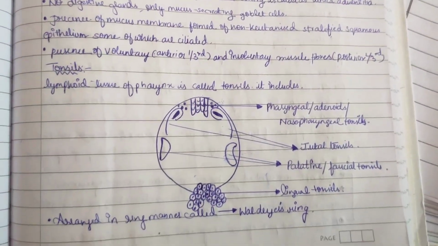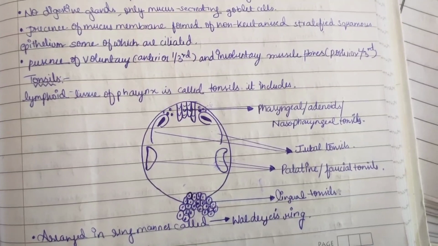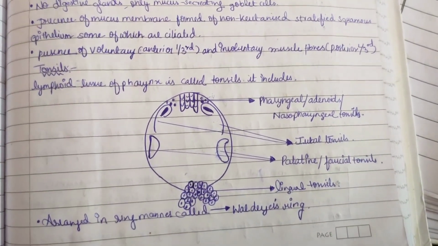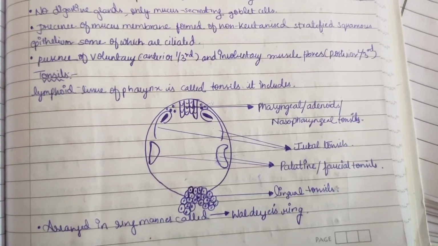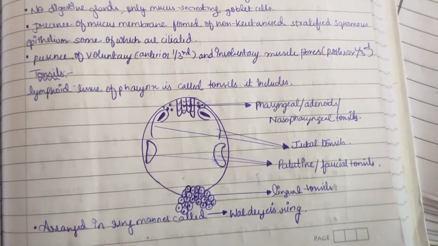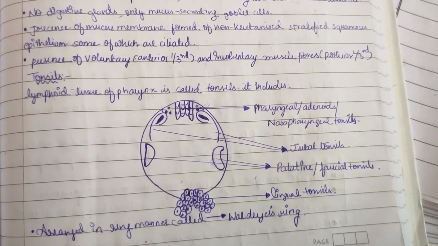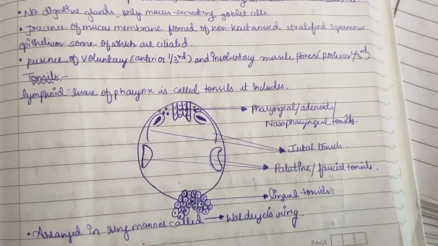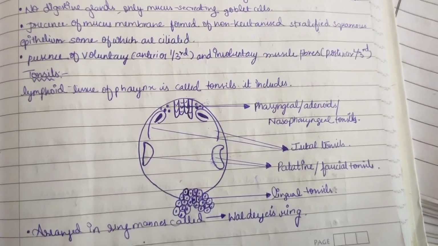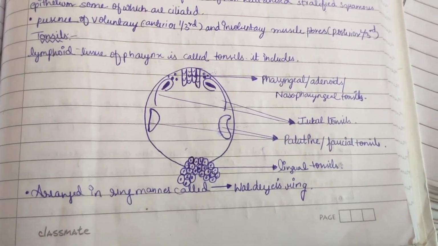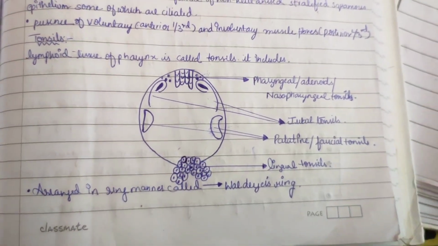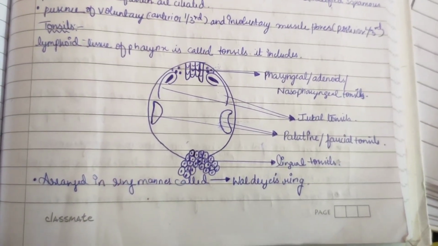Then tonsils. Lymphoid tissue of pharynx is known as tonsil. Here you can see the 4 types of tonsils: pharyngeal or adenoids or nasopharyngeal tonsil, then lingual tonsil, then tubal tonsils, then palatine or faucial tonsils. These are the 4 types of tonsils. They are arranged in a ring manner called Waldeyer's ring.